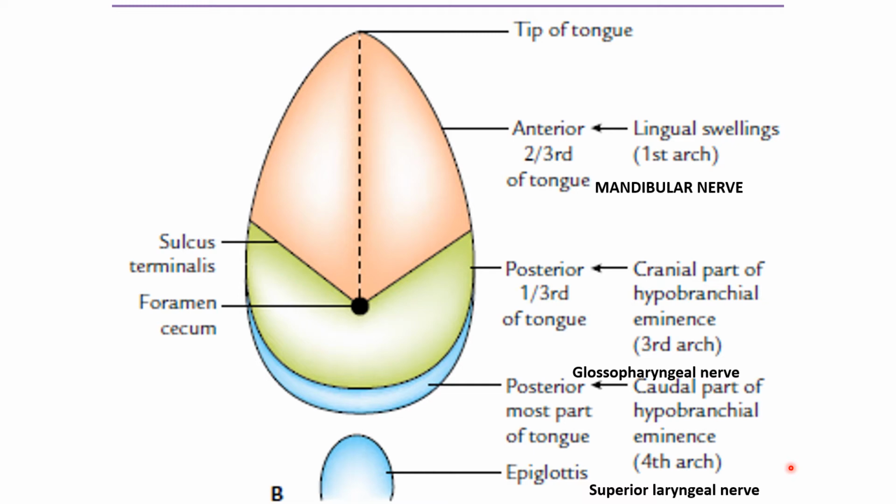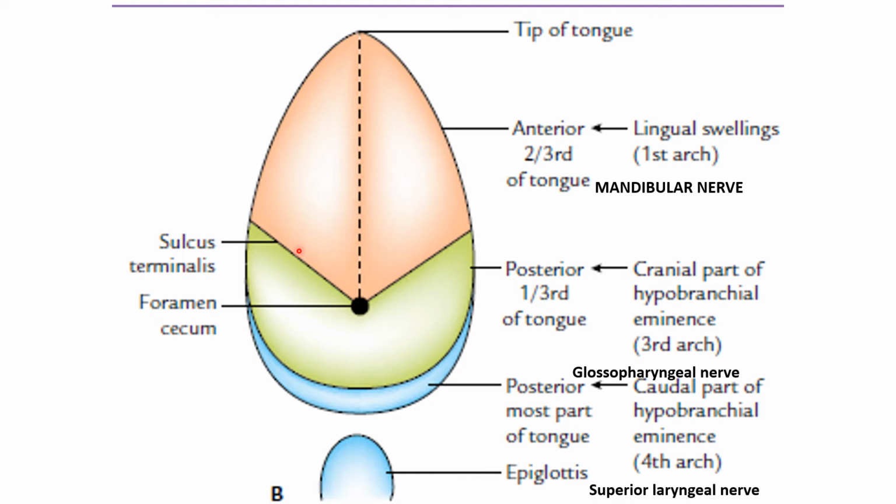The line of junction of the anterior two-thirds and the posterior one-third of the tongue is indicated by an inverted V-shaped sulcus terminalis. This V-shaped line is given the name sulcus terminalis. Behind it there is the foramen cecum. This is the anterior two-thirds part, and this is the posterior one-third. The junction between the anterior two-thirds and posterior one-third is an inverted V-shaped line, the sulcus terminalis. It keeps with its embryological origin.